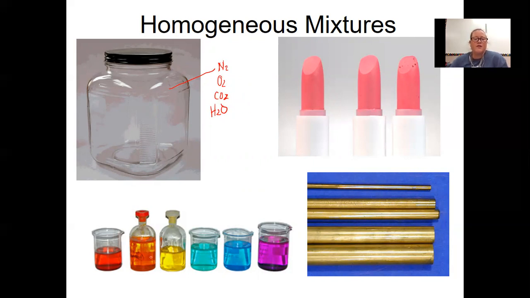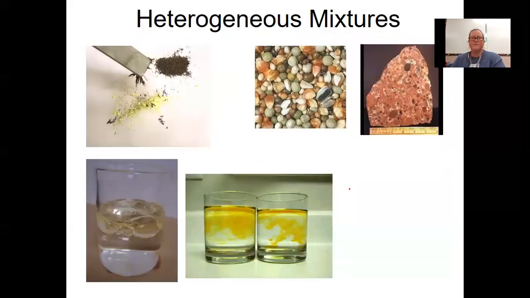Here's a liquid solution of things dissolved in water, most likely. Lipstick looks uniform throughout, and this is brass. Brass is an alloy, and it contains copper atoms and zinc atoms. And I have a picture coming up that will show you perhaps how those get mixed together and what they might look like at the molecular level.